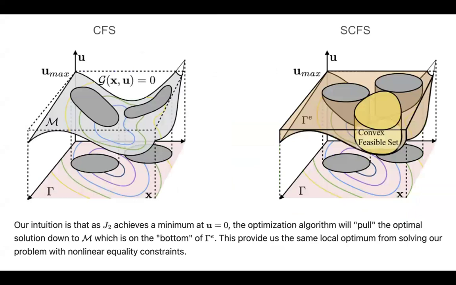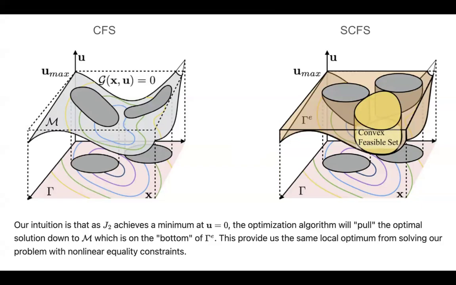The result of this is that the CFS algorithm here on the left has to optimize over this manifold M, which is our nonlinear equality constraint. But when we introduce this relaxation, we can instead optimize over this orange region here, which is much easier. And SCFS has guarantees to converge to a local optimum for this type of optimization.